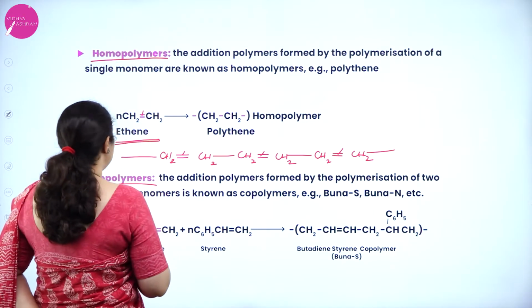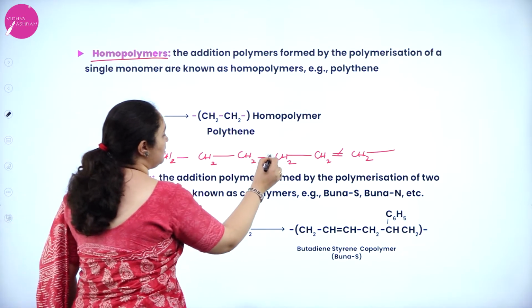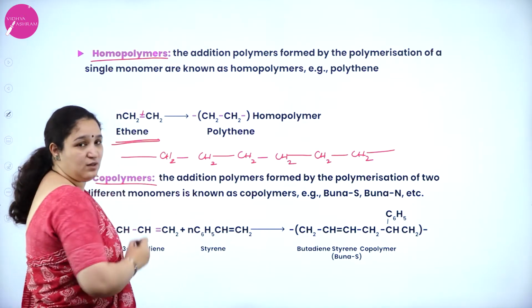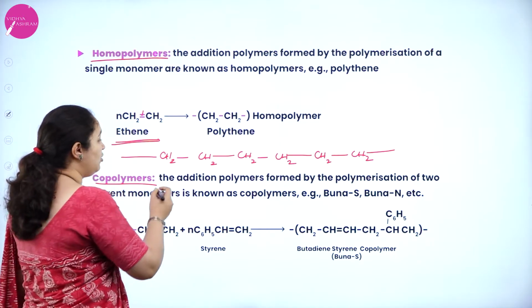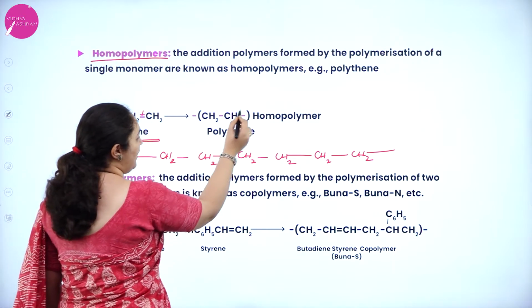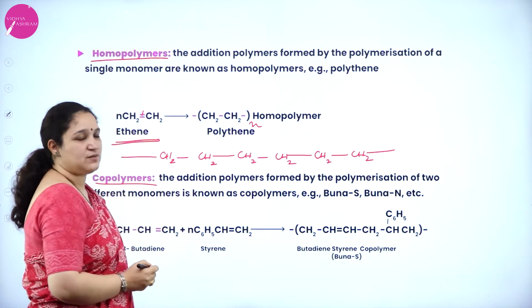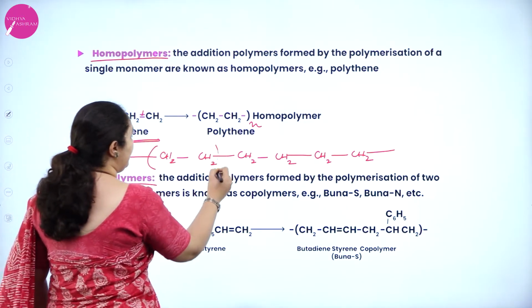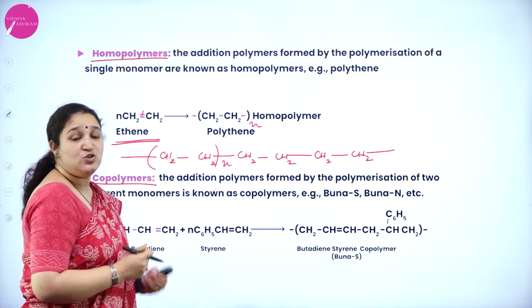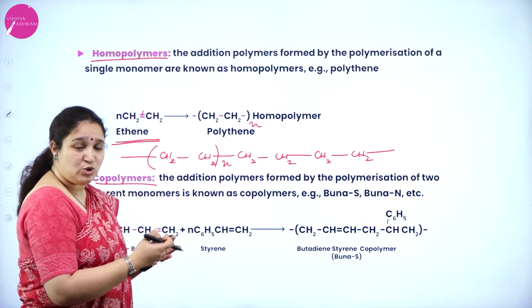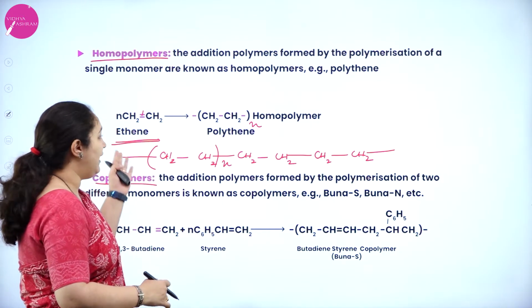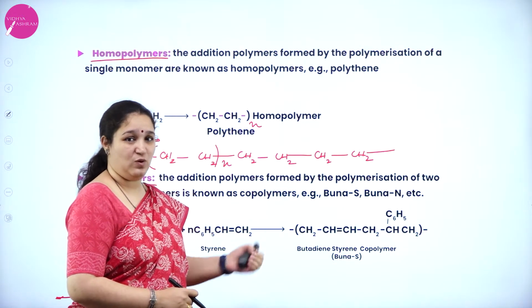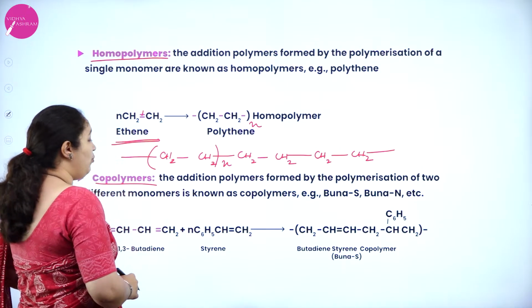So what happens is, you can see the double bond is broken to form all the single bonds. Correct? So what do we write? Write CH2 twice, n number of times. So any number of times it can go on repeating. So I just write it like this. So the double bonds are broken to link among themselves to get a homopolymer, or this is an example for polythene. Okay. This is homopolymer.